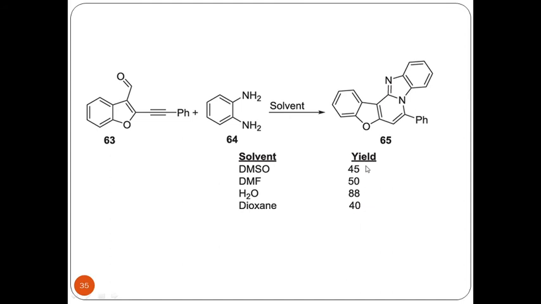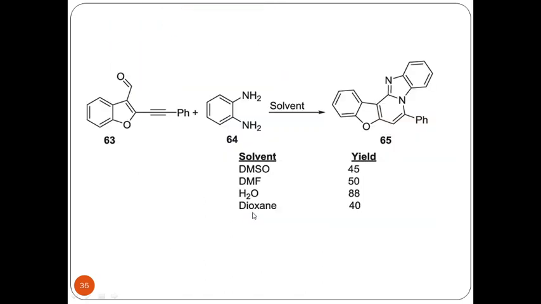So this meant that if we avoid solvents like DMSO, DMF, or dioxane, which are not environmentally friendly, and just utilize water, we can not only increase the yield of the reaction but also the atom economy increases. This is one of the best examples where water has been utilized as the solvent instead of organic solvents to give a high yield.